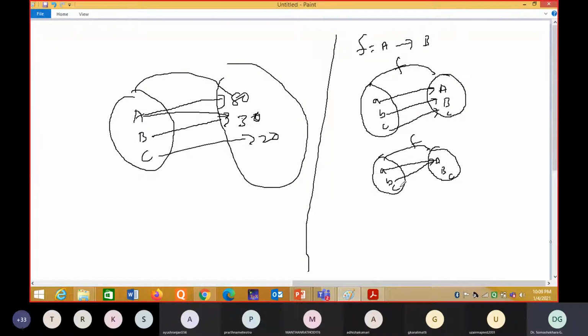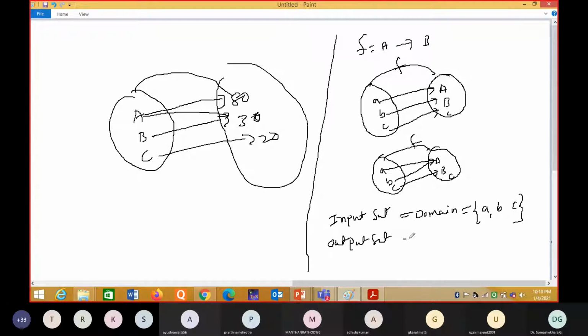Here the domain means the input set. The input set will become the domain. Understanding now? Whatever input set is, ABC here. The input set is the domain. So the domain is A, B, C. And the output set will become the codomain.